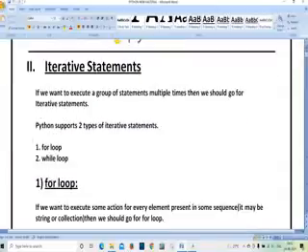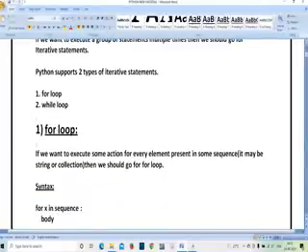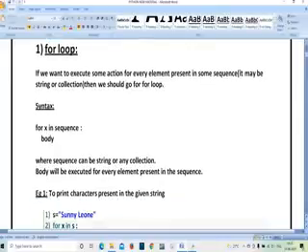Next, iterative statements. Iterative statements are used for running our code multiple times with a single command. We execute the program one time, but it keeps executing continuously until the condition fails. Whenever the condition fails, the program execution stops. So let us see the for loop. The for loop is one of the looping statements which is very easy to write and very easy to run. The running time is very less, and the execution is very fast in a for loop compared to other types of looping statements.